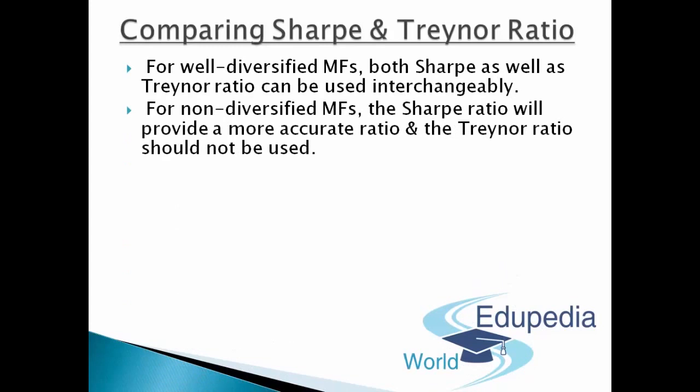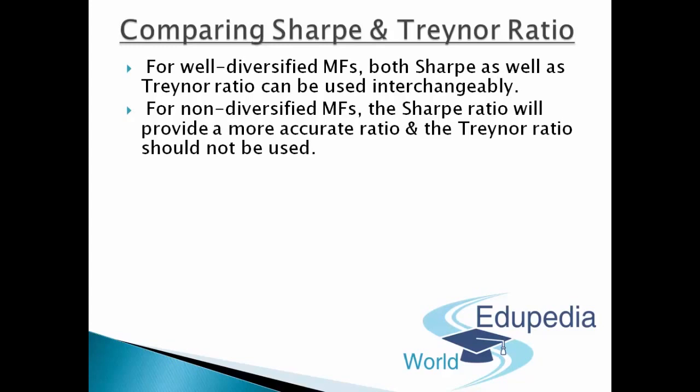But in the case of non-diversified mutual funds, where diversification hasn't been made and well set up, in such a case the Sharpe ratio will provide a more accurate ratio and the Treynor ratio should not be used. Because the Sharpe ratio goes for the total risk, and that is standard deviation. However, the Treynor ratio goes for only systematic risk, and that is beta, market risk.